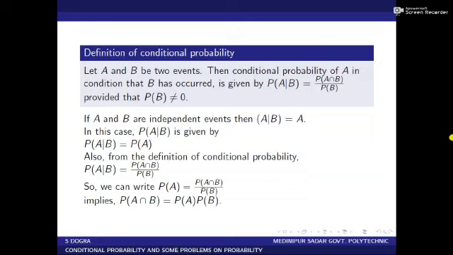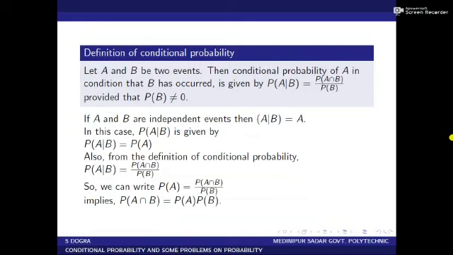I first come to the definition of conditional probability. Let A and B be two events, then the conditional probability of A, given that B has occurred, is given by P of A given B equal to P of A intersection B divided by P of B, provided that P of B is not equal to 0.